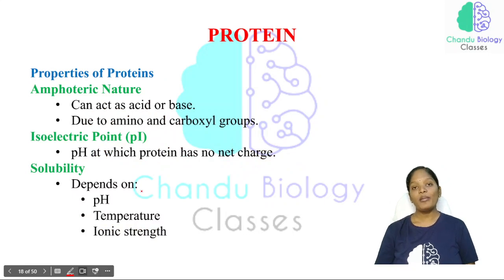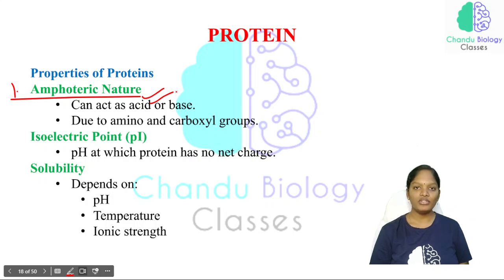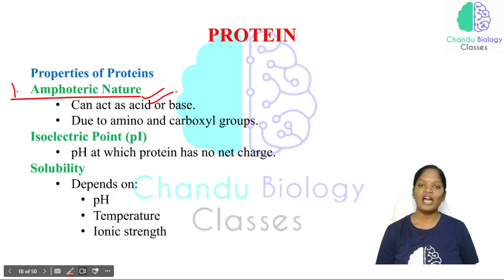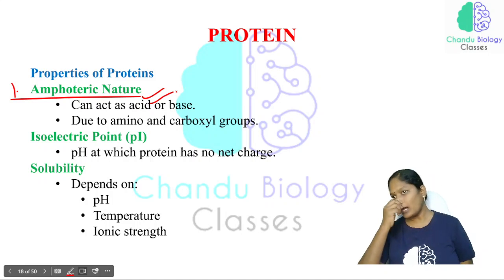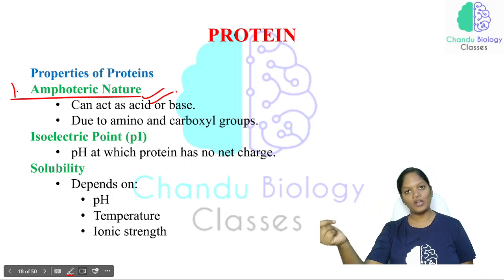Now, what are the properties of a protein? The first and most important property is the amphoteric nature. Proteins are amphoteric in the sense that they can act as both acid as well as base, because of the presence of a carboxylic group as well as an amino group in the same structure. As I explained in a previous class, the carboxylic acid donates a proton, and the NH2 group accepts a proton.